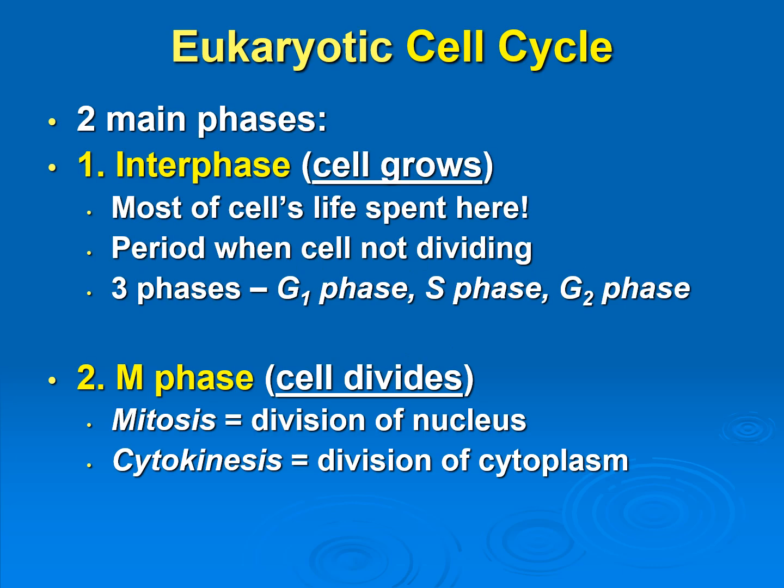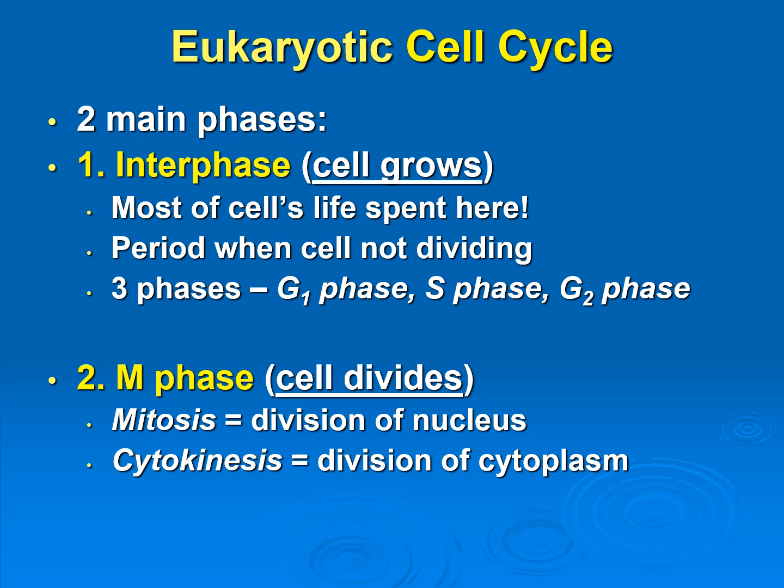So let's take a look at the eukaryotic cell cycle. There are two main phases: we have interphase and the M phase. During interphase, the cell is going to be growing and doing its jobs, whatever it is, and most of the cell's life is going to be spent during interphase. And the cell is not dividing at all when it's in interphase.